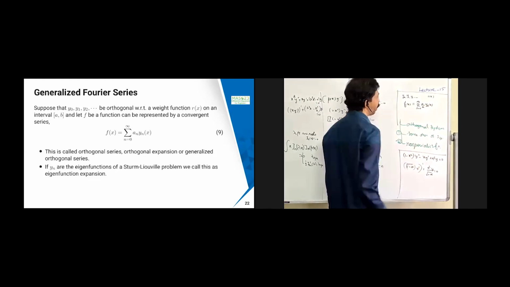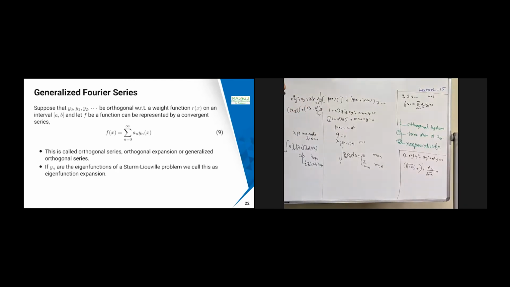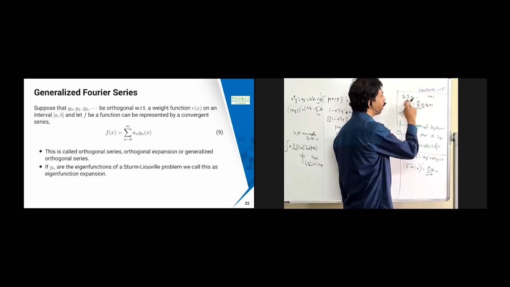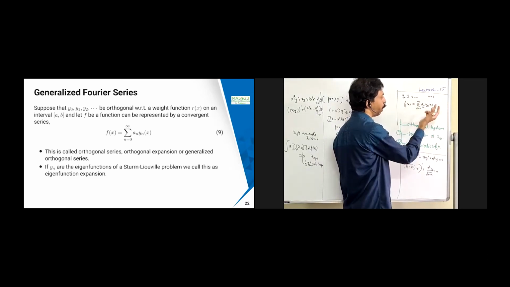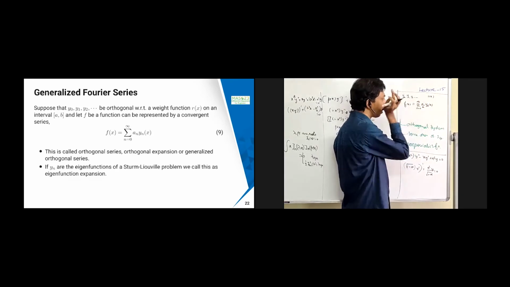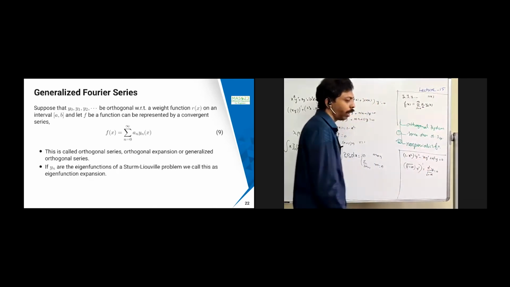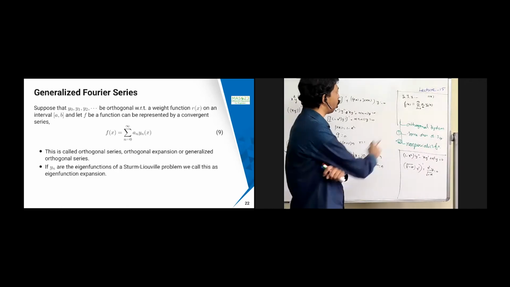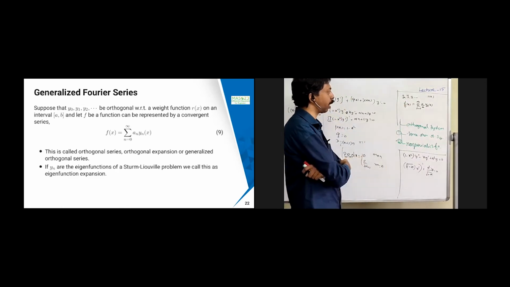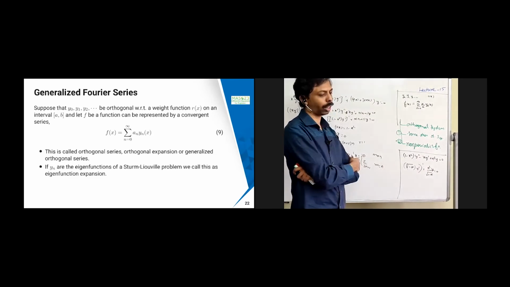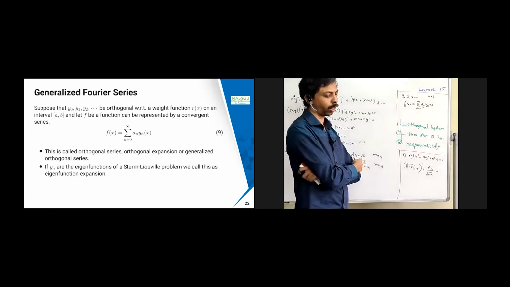This an can be found as we did in the earlier case. We will see that. So this series is called generalized Fourier series. If the yns are sin x and cos x, then this is going to be like a simple Fourier series. If the yns are other than sin x and cos x, and you found an orthogonal system, then this is called generalized Fourier series. This is also called an orthogonal series because you are taking everything from an orthogonal system. Therefore it is called an orthogonal series, or also an orthogonal expansion or generalized orthogonal series. These are the names for it.